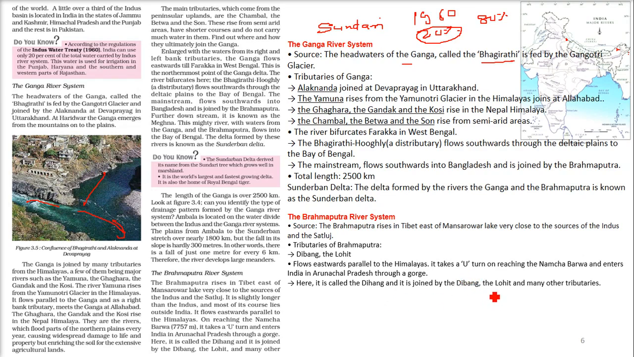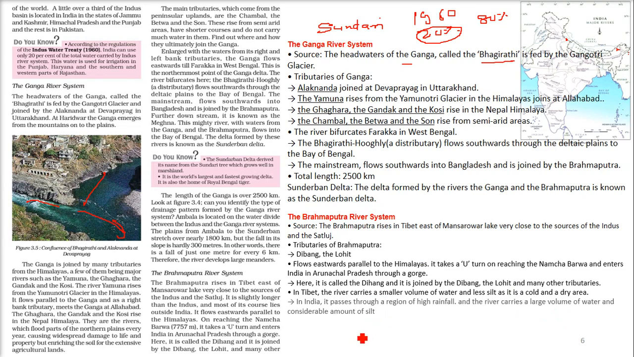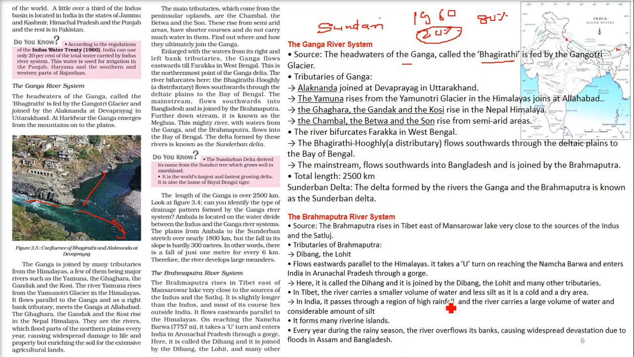So it is joined by Dibang, the Lohit, and various other tributaries. In Tibet, the river carries a very small amount of water and less silt, because the region is cold and dry, and the river doesn't have that much water to cut silt. In India, it passes through a region of high rainfall, and the river now carries a large volume of water and a considerable amount of silt, and it mainly forms many riverine islands. That is, the islands on the river are riverine islands. Every year during the rainy season, the Brahmaputra overflows, causing widespread devastation in Assam and Bangladesh because of the floods.